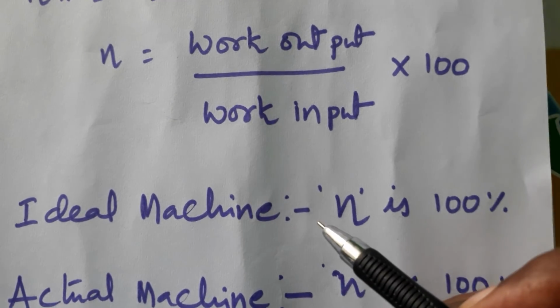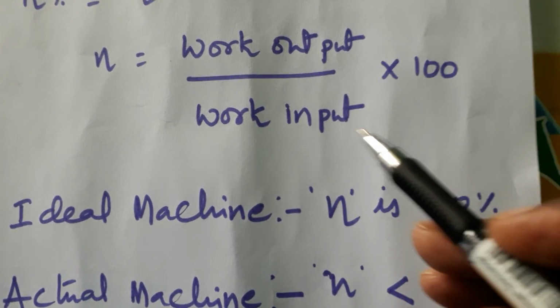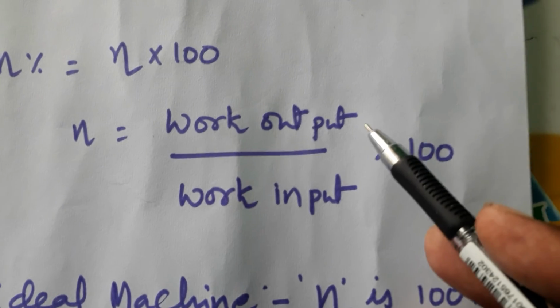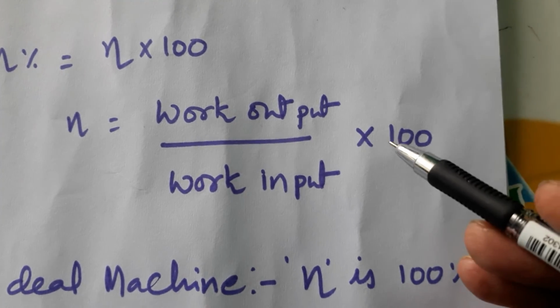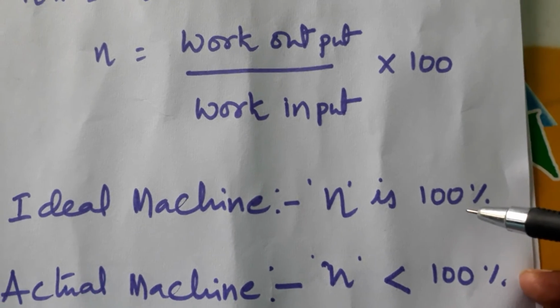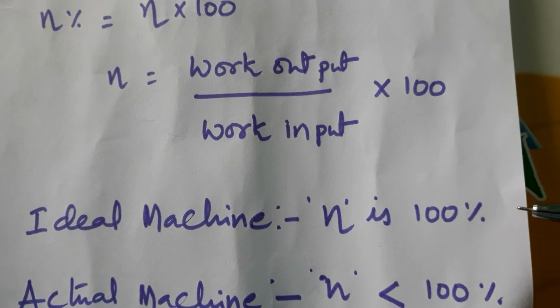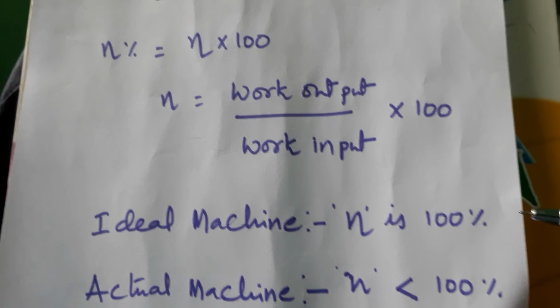In an ideal machine, there is no wastage of energy. Whatever input work we give, the same amount of output work will come out. So here both are equal. So then you will get 100% efficiency. This is about simple machines.